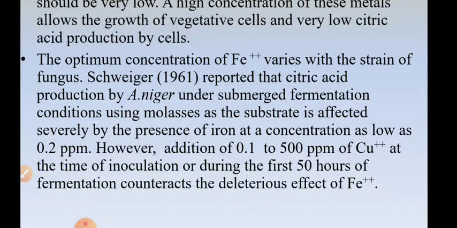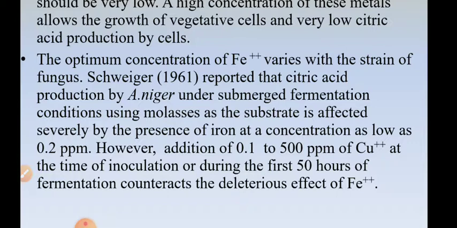However, addition of 0.1 to 500 ppm of Cu2+ ions at the time of inoculation or during the first 50 hours of fermentation counteracts the deleterious effect of Fe2+.